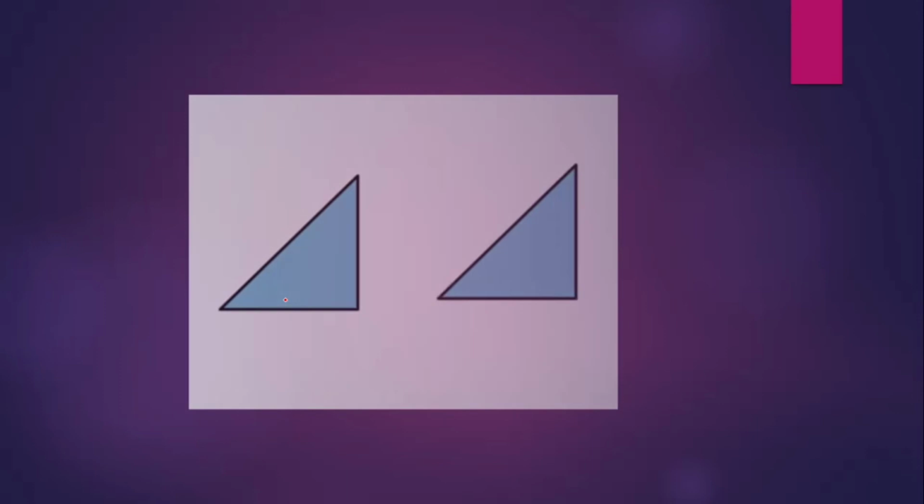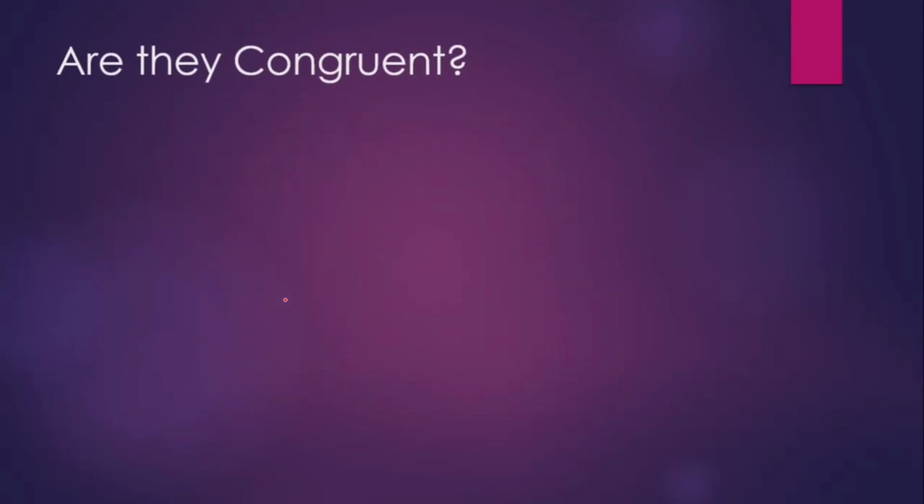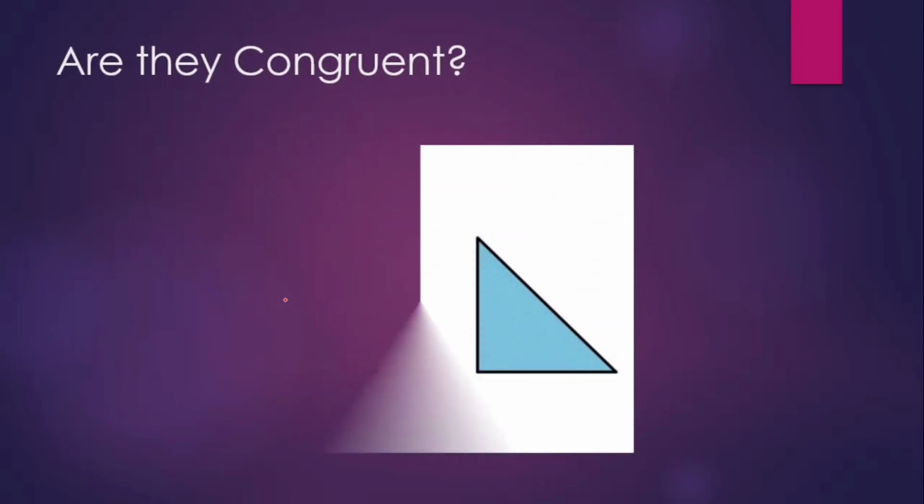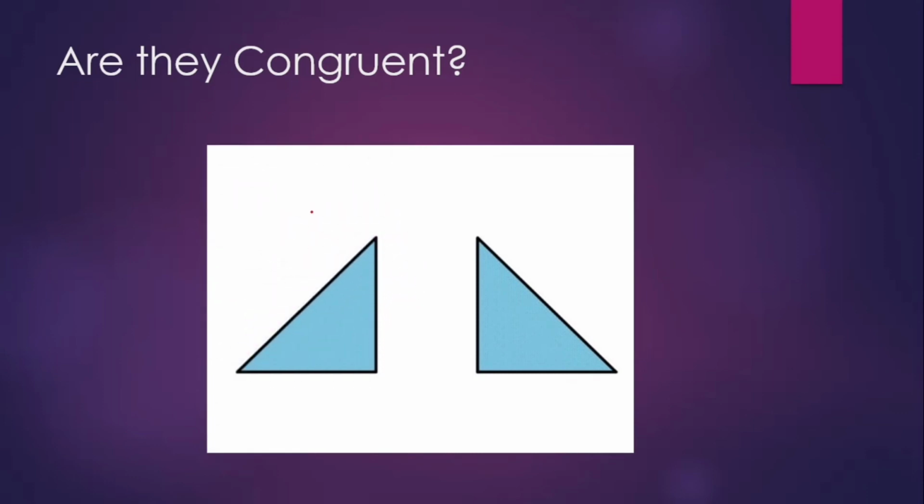Next example: are they congruent? Let us observe the image. Are this first triangle and second triangle congruent? At first look we see that it is not superimposable, right? If you observe carefully, it is not superimposable. But observe carefully what our definition is saying. Our definition says that if three sides are equal between two triangles, and three angles are equal between two triangles, then they are congruent, right?